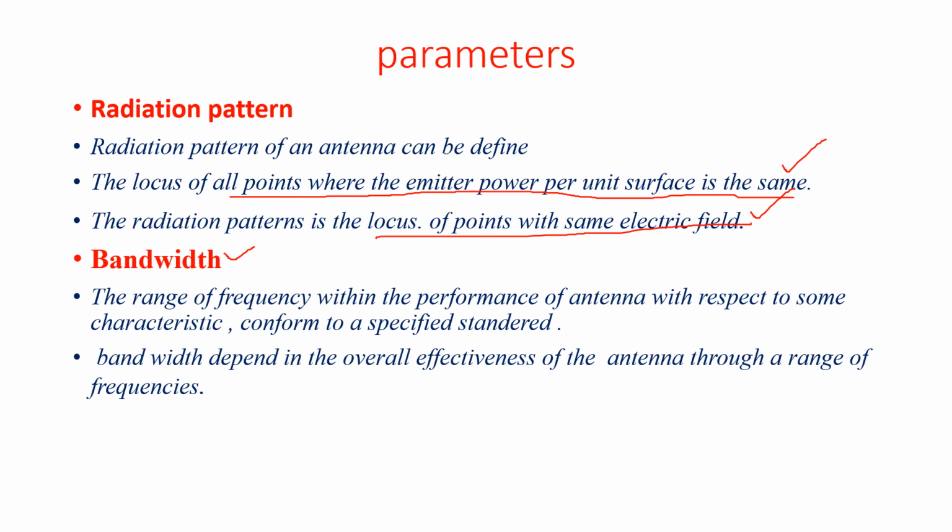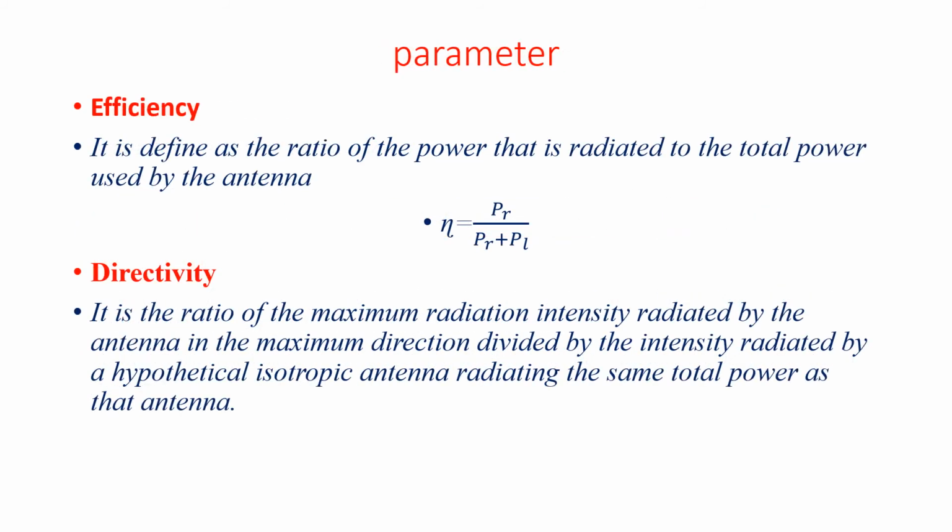Then efficiency. It is defined as the ratio of the power that is radiated to the total power used by the antenna, where PR is the radiated power and PL is the power loss. Now what is the directivity?